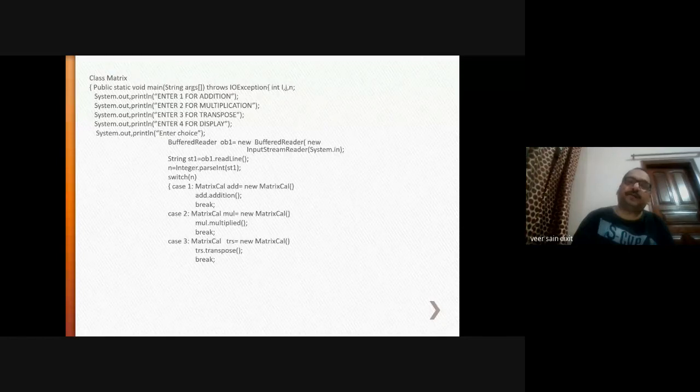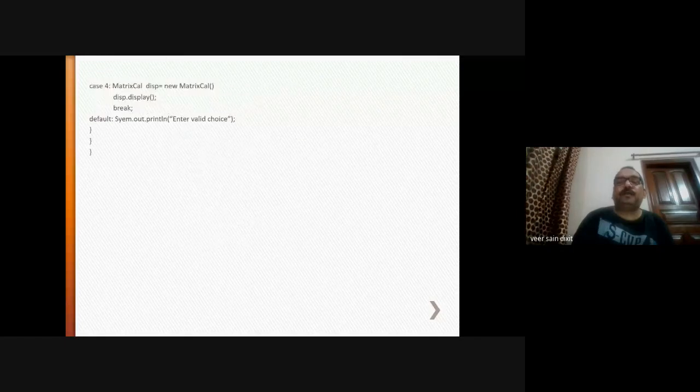After computing the addition of two matrices, you will come out of the program. If choice is 2, then multiplication; if choice is 3, then transpose will be executed; if 4, then display will be executed. Otherwise, default will be executed. It will prompt you with the message that enter valid choice.